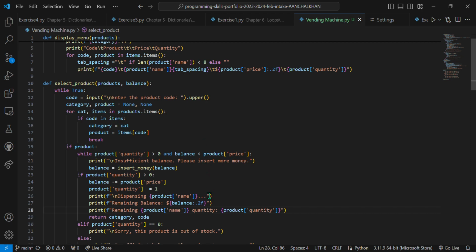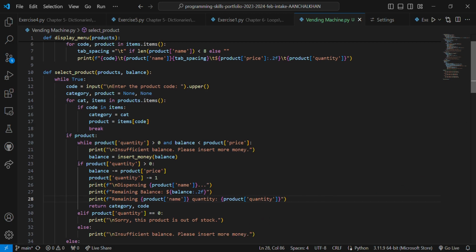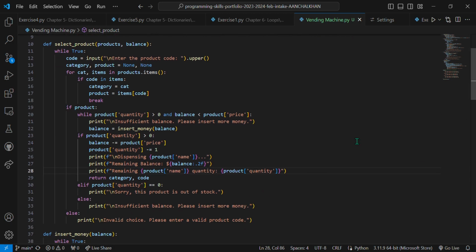If the product is out of stock or the balance is insufficient, appropriate messages are displayed. Now next, after each successful purchase, the program updates the balance, total amount spent, and product quantity.